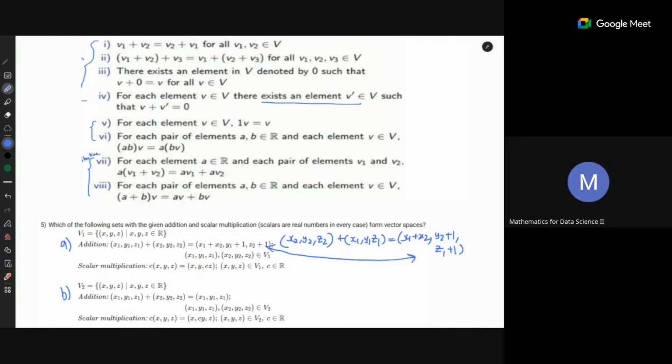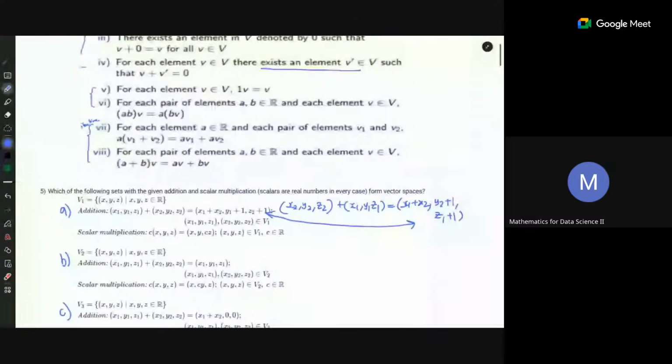Good. What about the second, B case? Which property is not satisfied? Sir, again, it won't be commutative. Right. Sir, and the additive identity is not unique in B. Okay.